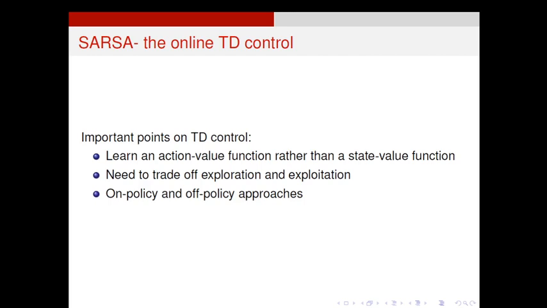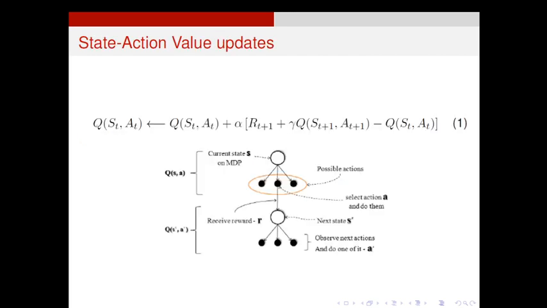That mix should be proper, then only proper learning will happen in an environment. The last one is on-policy and off-policy approaches. There are two types of approaches in TD control, which we have seen in Markov control and also in our dynamic programming approaches.